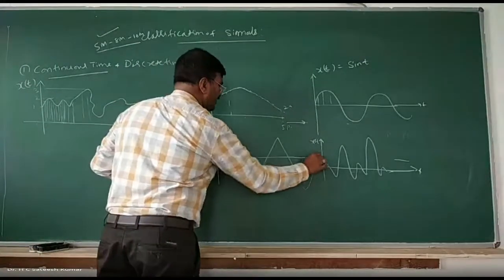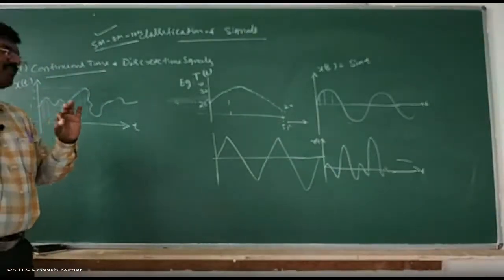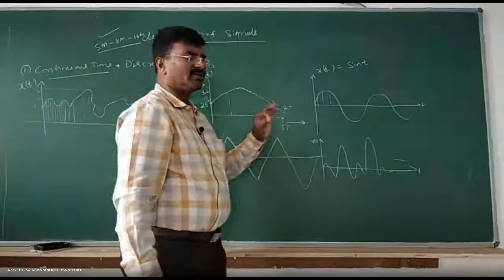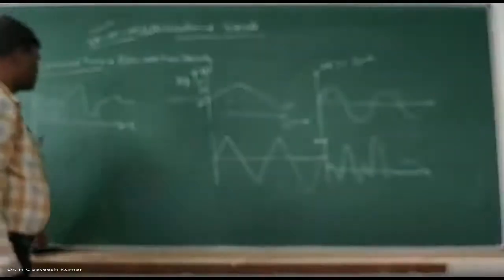It can be anything like this. So this kind of signal is nothing but a continuous time signal. A signal which is defined at all time instants is nothing but a continuous time signal. Examples, we can write these things, right? So that is about continuous.